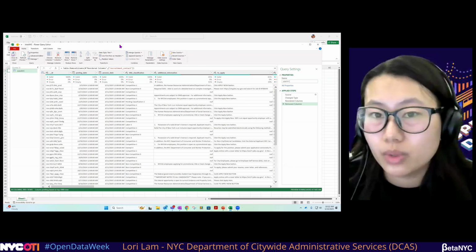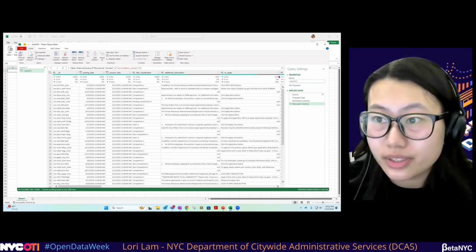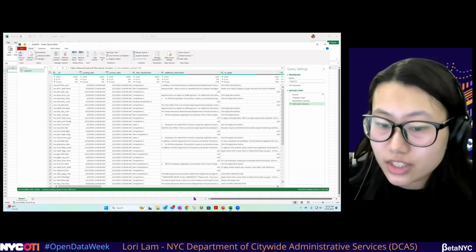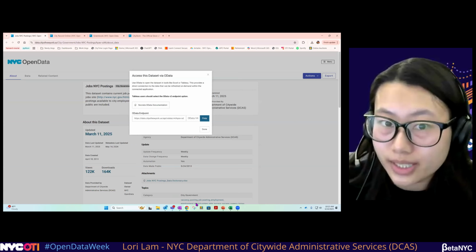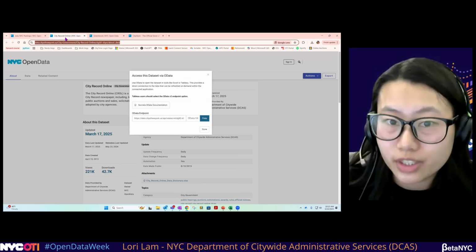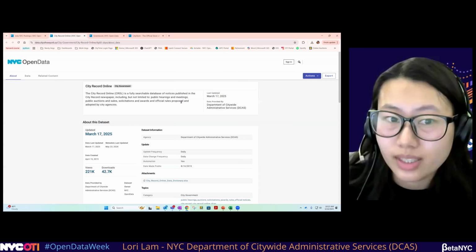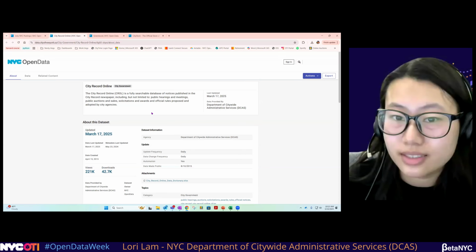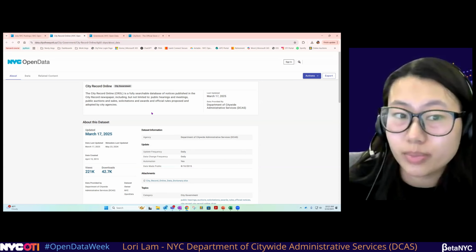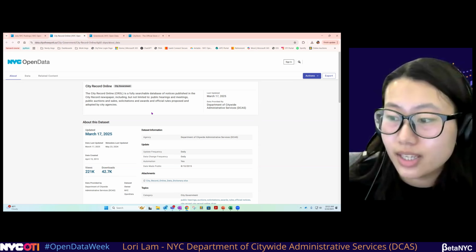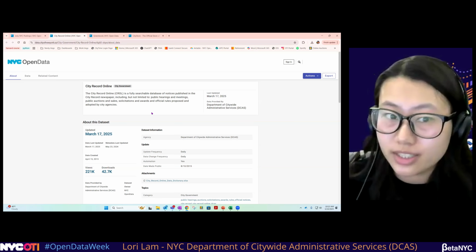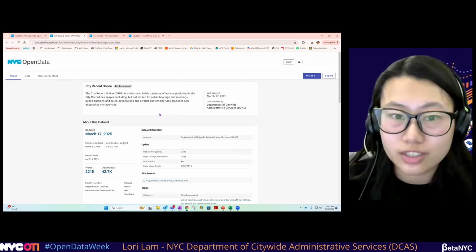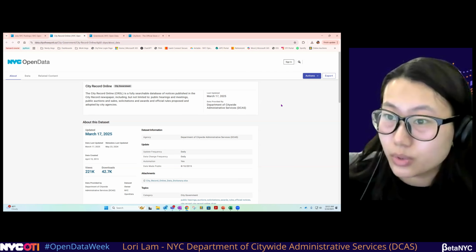And from here, we're going to want to add our next data set. So let's go back to Open Data. We'll go to the City Record Online this time. The City Record Online is a searchable database of notices published in the City Record newspaper, which includes public hearings, meetings, public auctions, sales, solicitations, and awards.